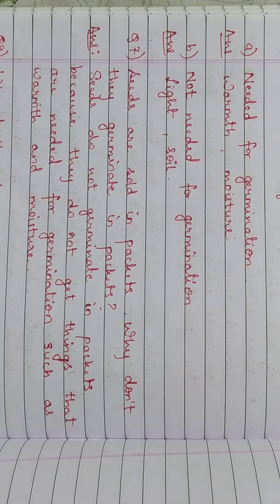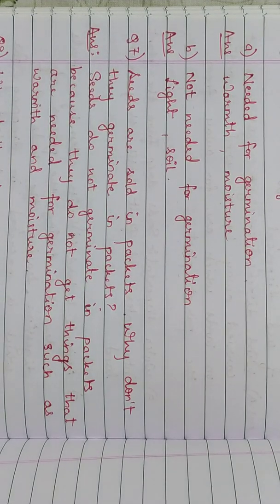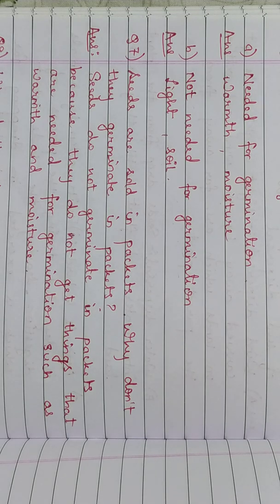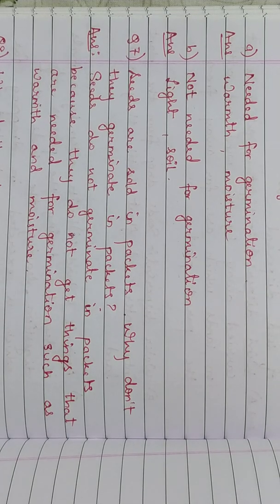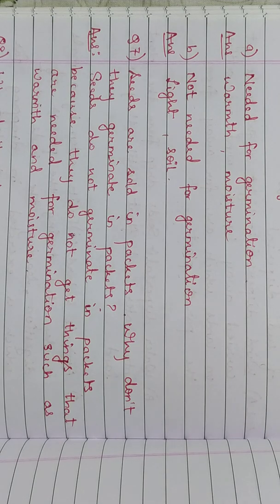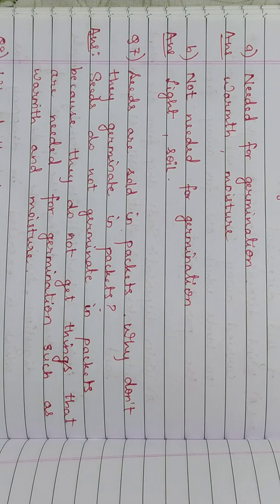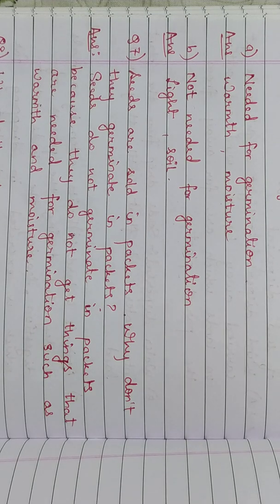We normally see that if we buy packets of peas and all from a shop, they are normally stored in a refrigerator. Why? Because in the refrigerator the temperature is very cold and the seeds cannot germinate in it, and we don't want germinated peas, right? So they are stored in cold conditions so that they don't germinate.